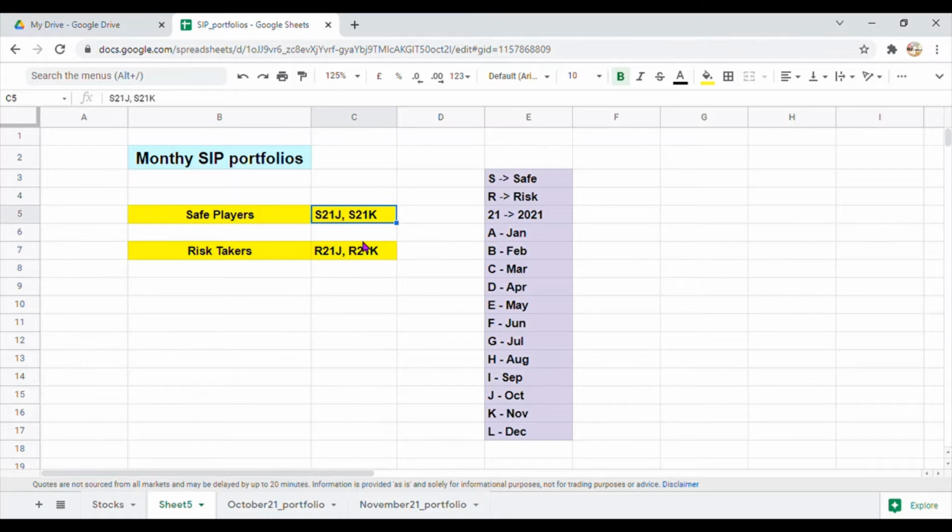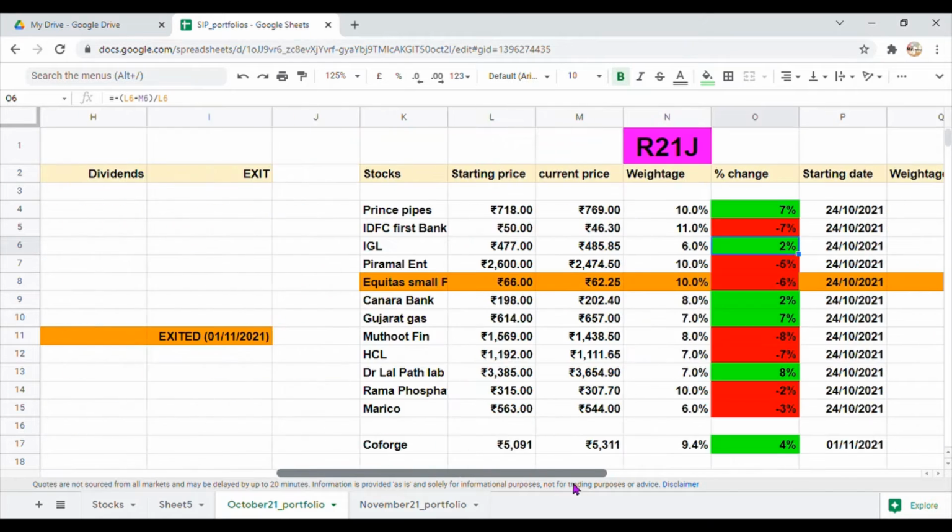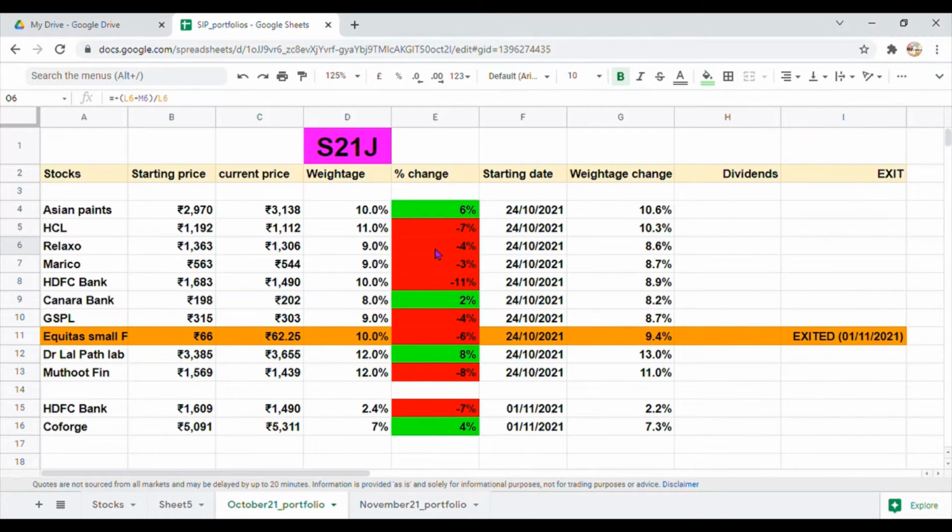Today in this video, we will see how these portfolios are performing. You can view these portfolios by clicking the links in the description box. These sheets are automatically updating sheets. The changing stock prices are automatically updated every 5 minutes in this sheet. So you can view these sheets anytime to analyze the portfolios and see how the stocks inside the portfolios are performing.